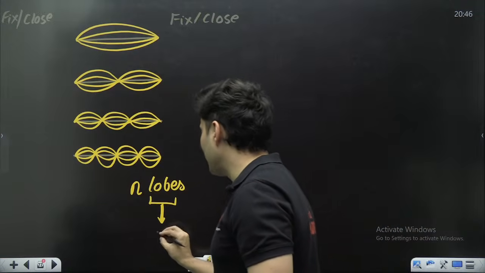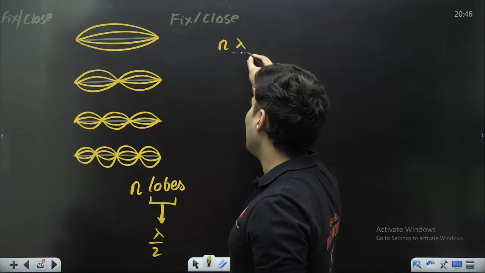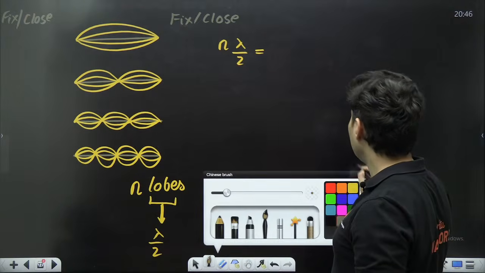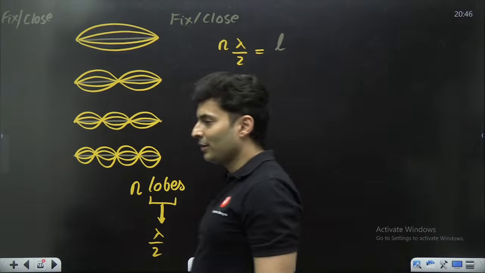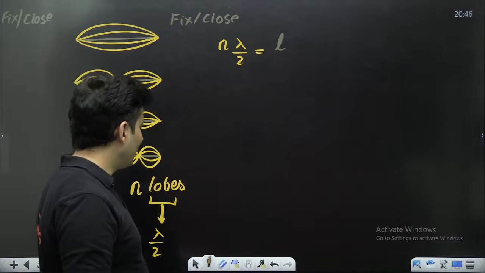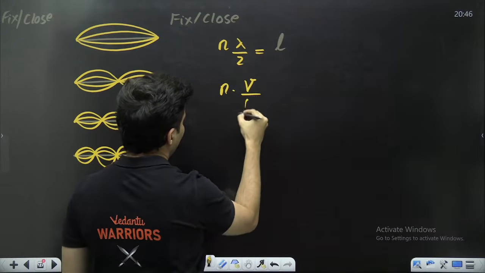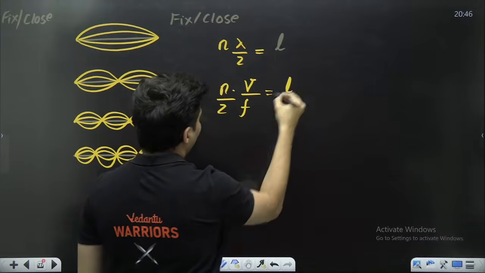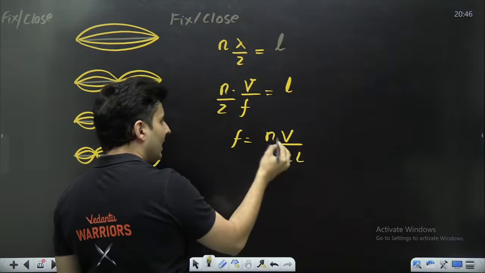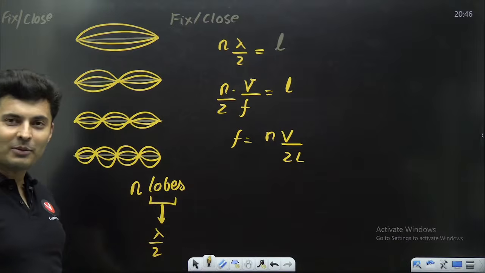So let's use that over here. This is n lambda by 2. So can I not say n times lambda by 2 is the length of that wire, or the length of the string, or the length of the pipe, whatever it is. Perfect. And what is lambda? Lambda is V by F. So that is L. So F will be nV by 2L. N times V by 2L. Is that right? Everyone with me?